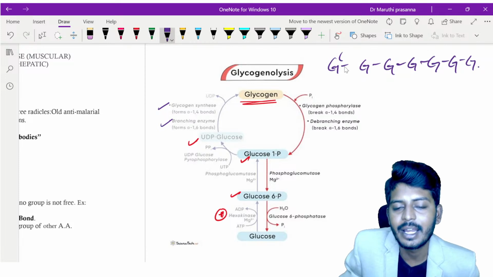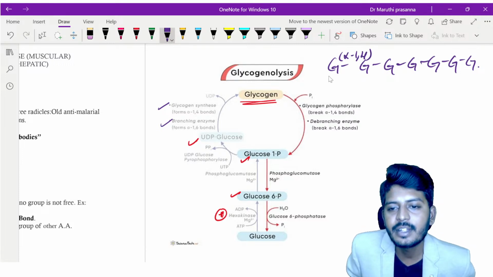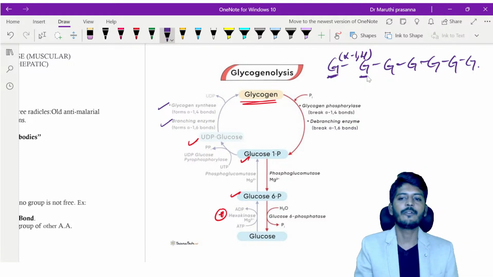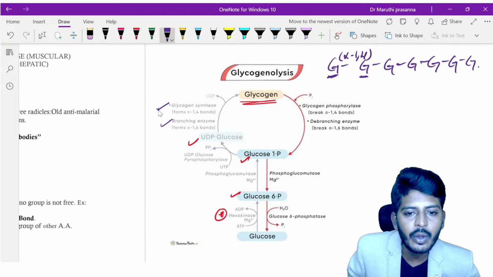In the linear chain, my dear students, you have a bond called the alpha glycosidic bond, that is the 1,4 bond. Means the first carbon of this glucose and the fourth carbon of this glucose enter the bond formation. So an alpha 1,4 glycosidic bond is created by glycogen synthase.